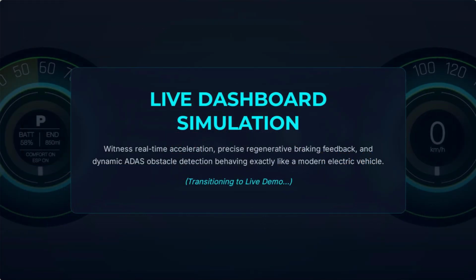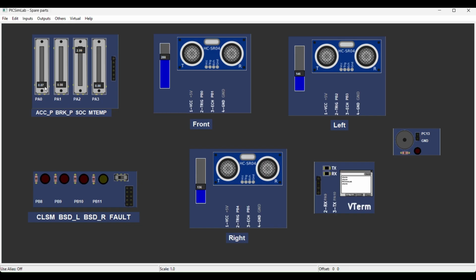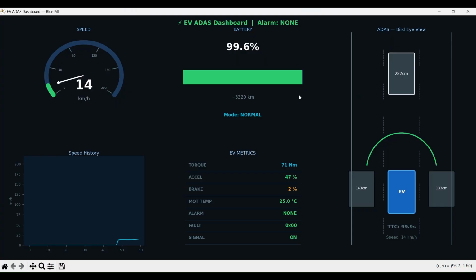Now let us see the whole demonstration of the project. How does it look like? Now I will demonstrate the project. First, I will increase the acceleration pedal. You can observe that acceleration percentage increases, motor torque increases, vehicle speed increases, battery starts reducing slowly, and the speed history graph starts updating.